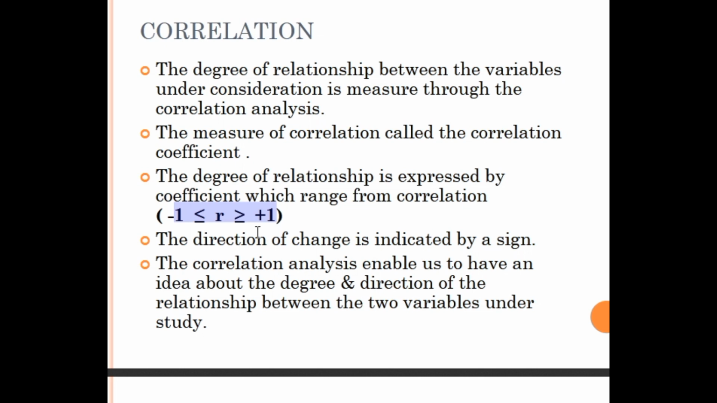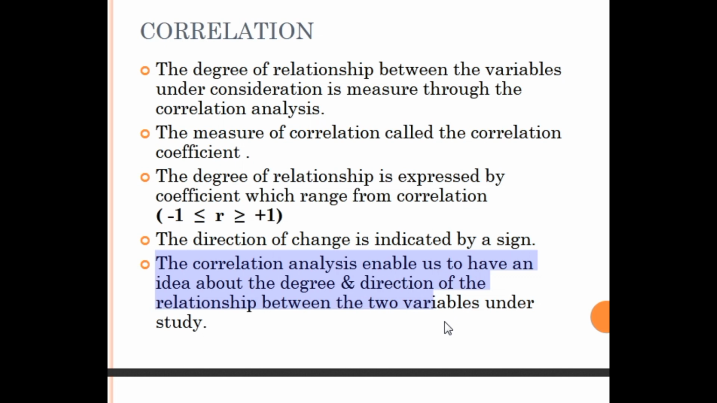The direction of the correlation, that is the change in the variables, is indicated by sign. The sign may be positive or negative, like a 10% increase or a 20% increase. Next, correlation analysis enables us to have an idea about the degree and direction of the relationship between two or more variables under study. If you are finding the relationship between two or more variables, it shows the variation and the relationship.